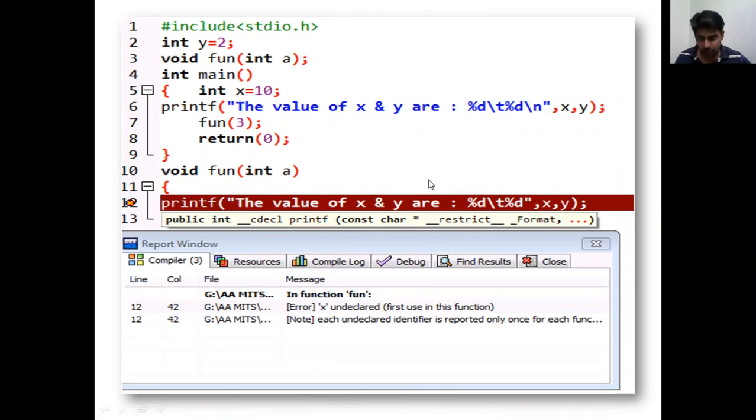Now I'm trying a different combination. Here I went for x and y. X is the local variable, so it can be printed in main, and y is a global variable, so of course it is accessible. But within the function fun, if I try to print the value of x and y, x is a local variable of the main function, so it cannot be used in this function. It has validity only within the main function, not in fun. It will throw an error that x is undeclared, because x is a local variable defined in main.